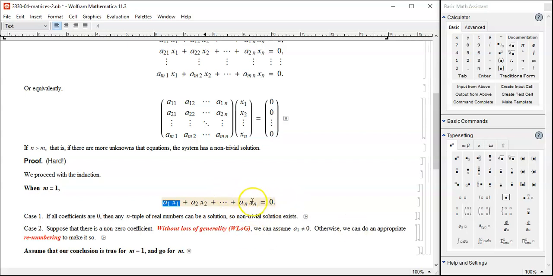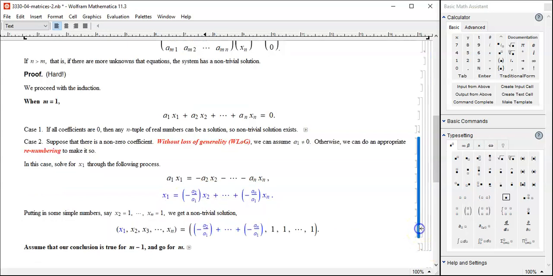If there's something else here, bring it over to the first, or sometimes the last. So without loss of generality, by renaming if necessary, I can make this one non-zero, and then I can solve for x1 by flipping all the others to the other side and then dividing by a1. Why can I divide by a1? Because I can assume a1 is non-zero without loss of generality.